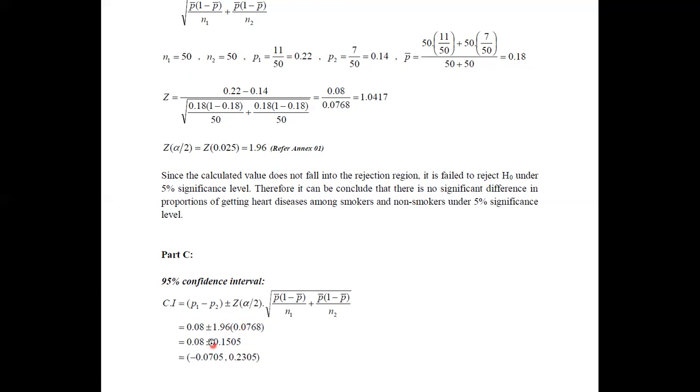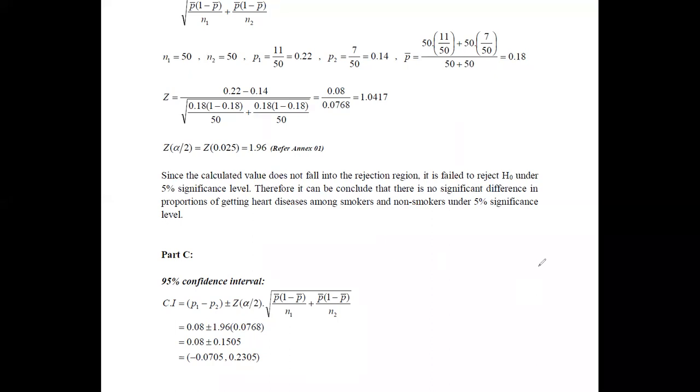Since it is plus and minus, you have to find the lower bound and the upper bound. The 95% confidence interval for the difference of proportions is identified as minus 0.0705 for the lower bound, and the upper bound is 0.2305.